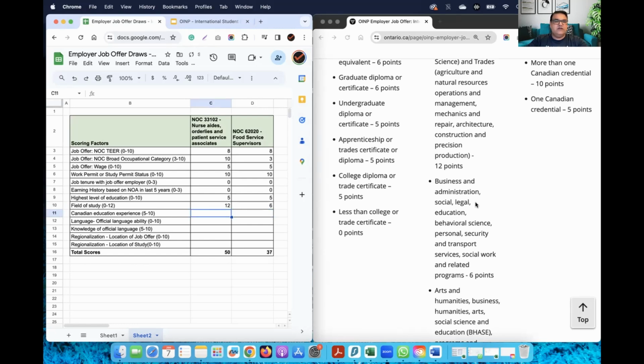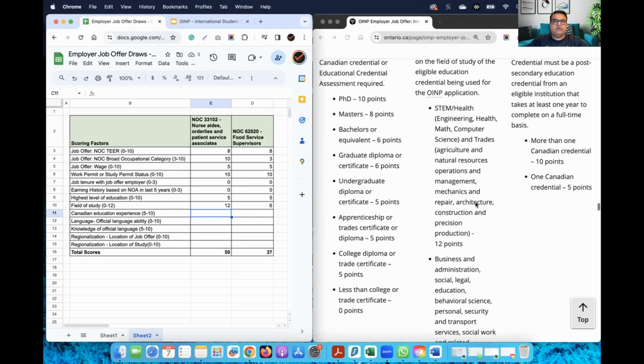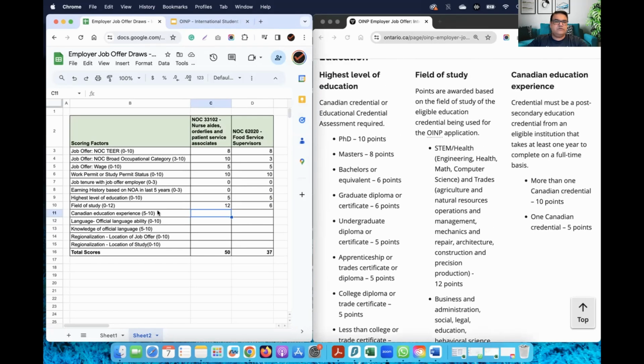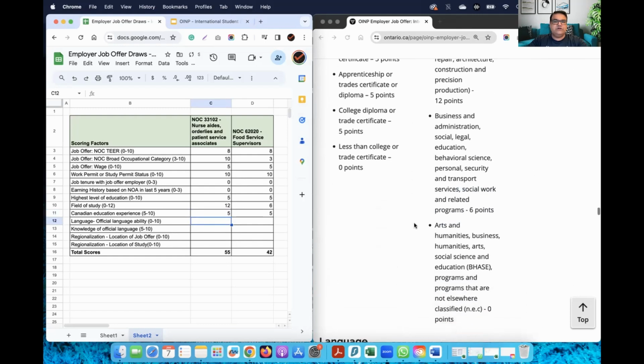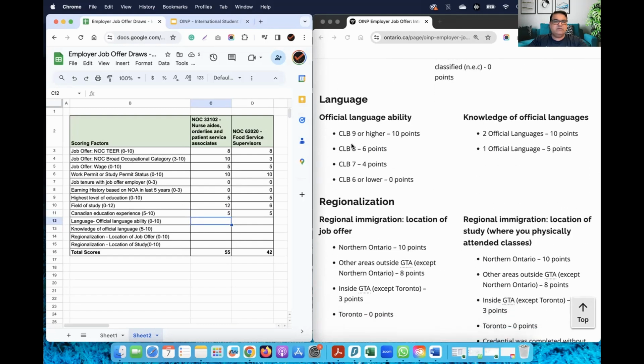Then look at the Canadian education experience. Let's say they have only 1 Canadian credential as of now, so both will get 5 points each. Then let's look at the language requirements. Let's say both of them are CLB 8, so we'll give 6 points to both of them. Next is knowledge of official language. Let's say they only know English and for which they have the documentation to prove, so they will get 5 points each.